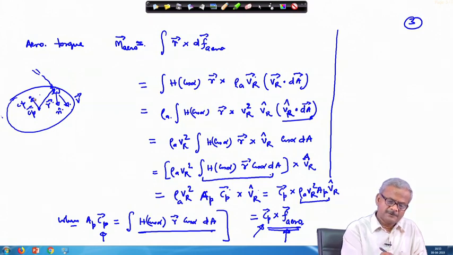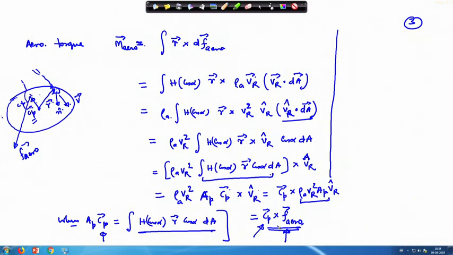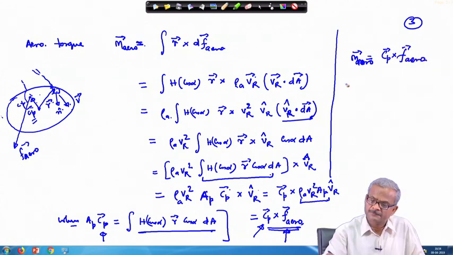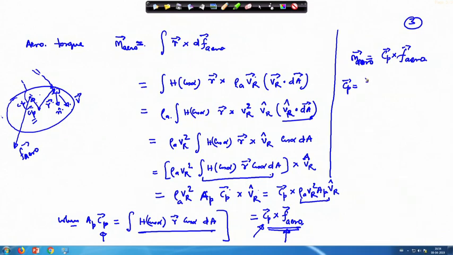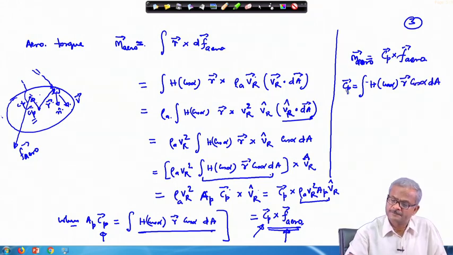And F arrow, if it is acting here in this direction, this is F arrow. So, this is r cross F, okay. The R vector, or the C p vector, is lying here in this direction, so from here to here. Thus, your M arrow can be written as C p cross F arrow, where C p equals h cos alpha r cos alpha times dA.